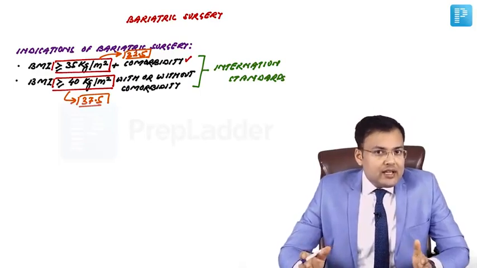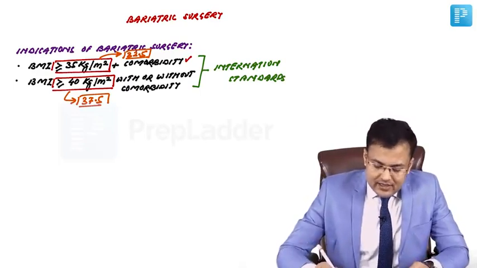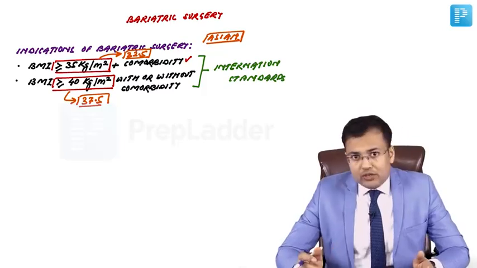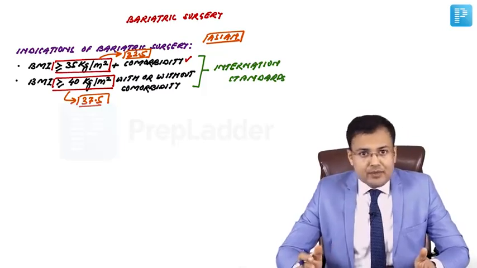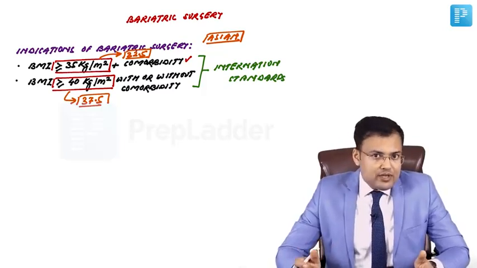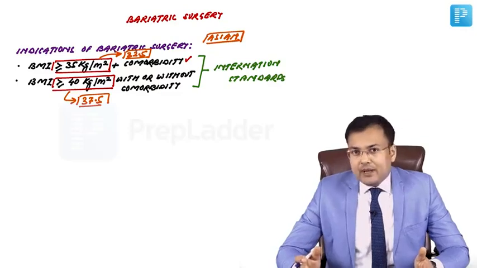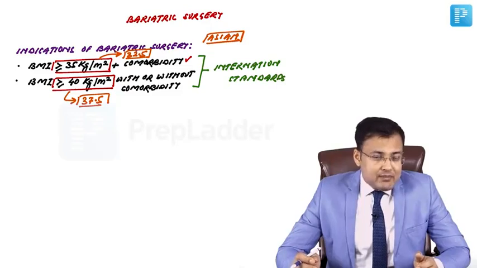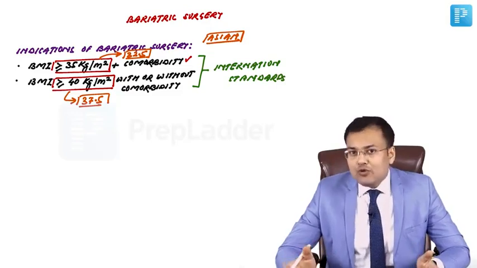So what are the indications of bariatric surgery in the Asian population? BMI more than or equal to 32.5 kg per meter square plus comorbidity, or the second is BMI more than or equal to 37.5 kg per meter square with or without comorbidity.